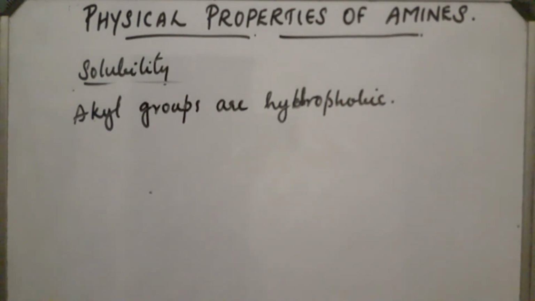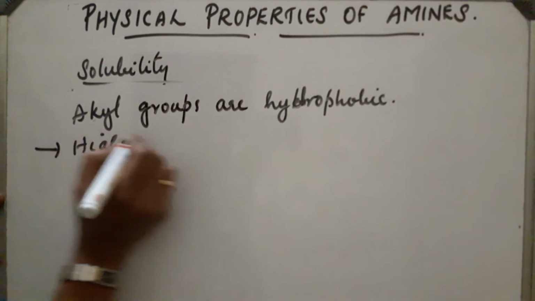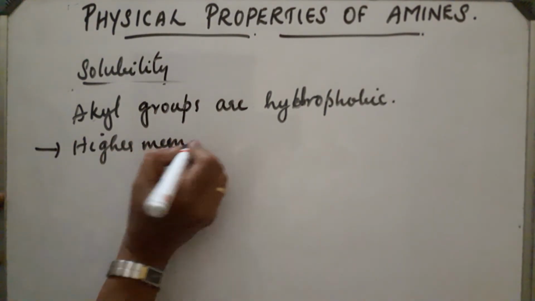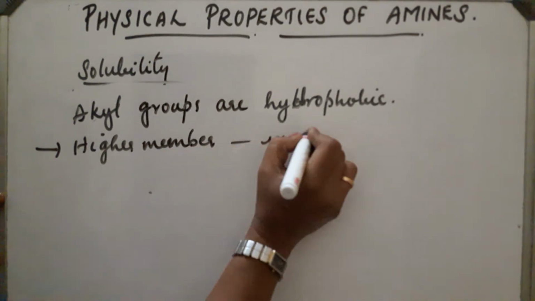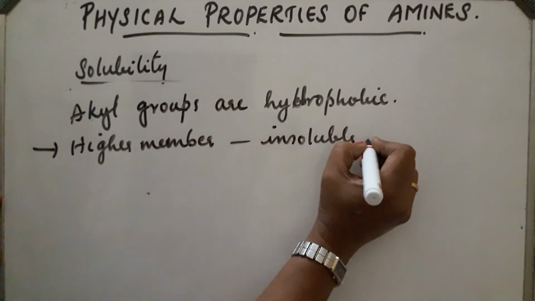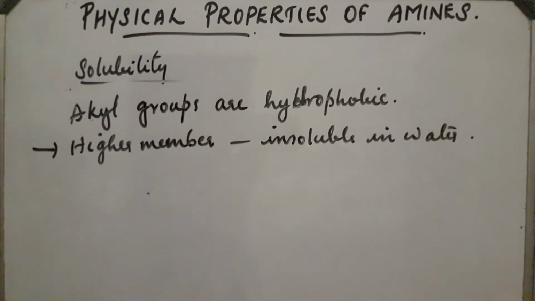Higher members are less soluble, or they are insoluble in water. But they are soluble in organic solvents like benzene, ethanol, ether, chloroform, etc.